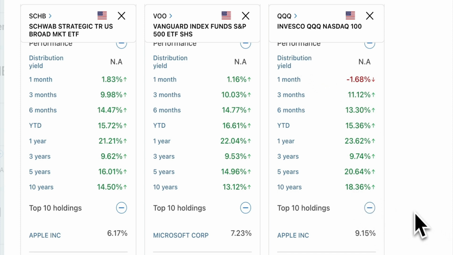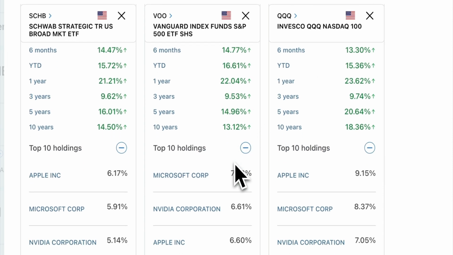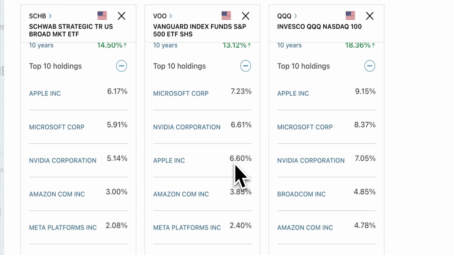Remember, the yield is very low, but within a 10-year period you'd get an annual return of 18.36. The S&P 500 would only give you about 13.12, and Schwab has returned about 14.50. So the winner when it comes to return is QQQ, the second one is Schwab, and the third is VOO.